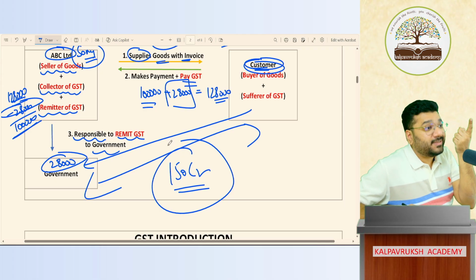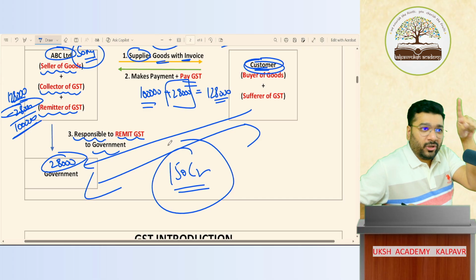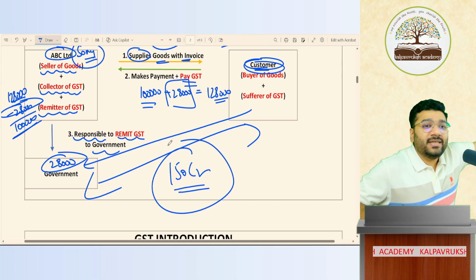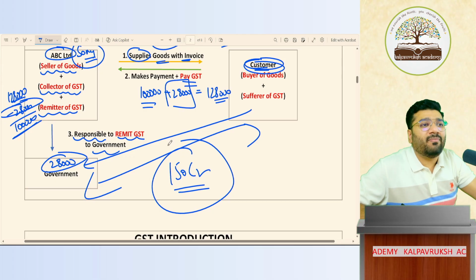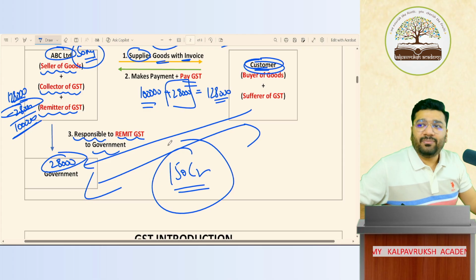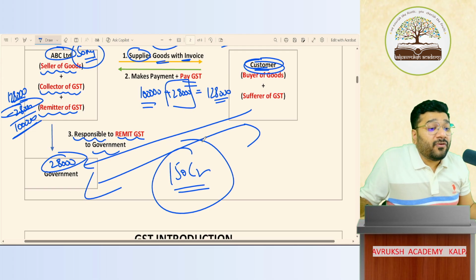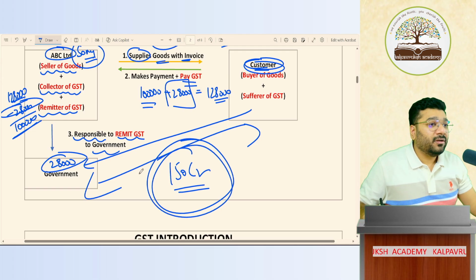Income tax you pay only once in a year. So income tax will have an eye on you only one time in a year. Here the GST is paid on every value of the goods that you're buying. Today I'm buying something, tomorrow I'm buying something, day after tomorrow I'm buying something. I have to monitor 150 crore people on a daily basis.